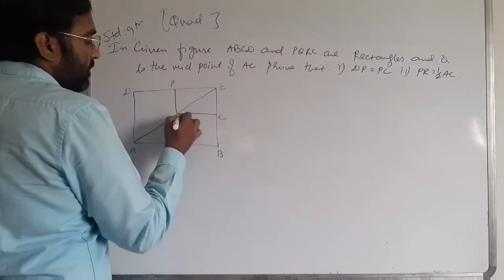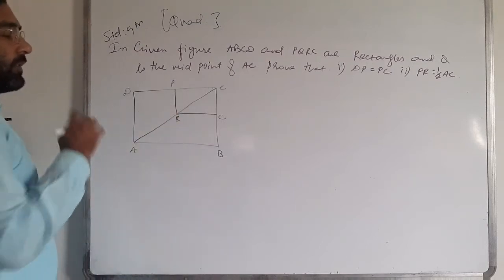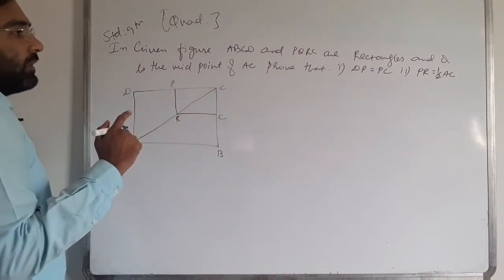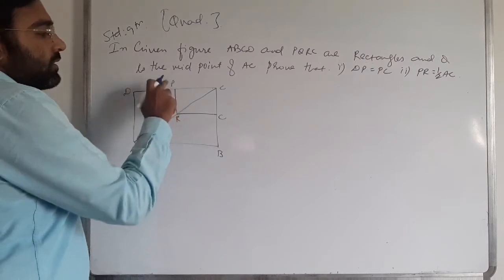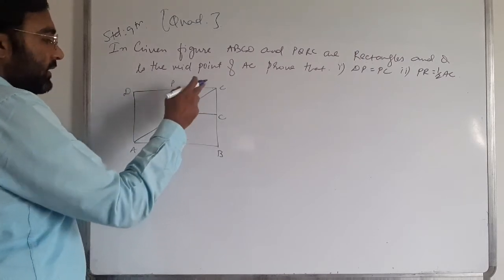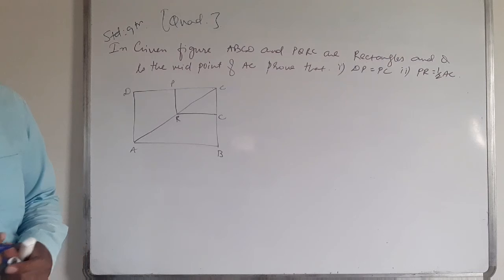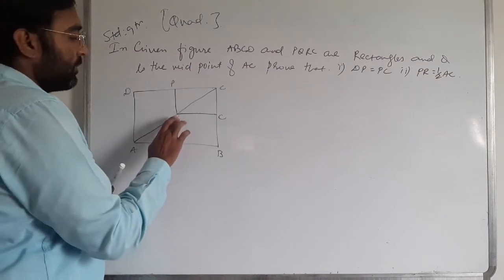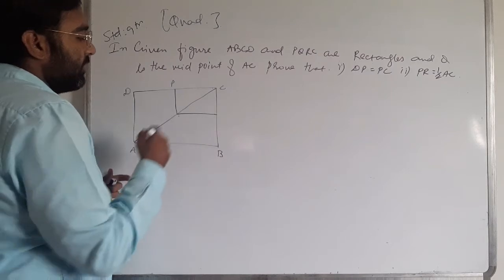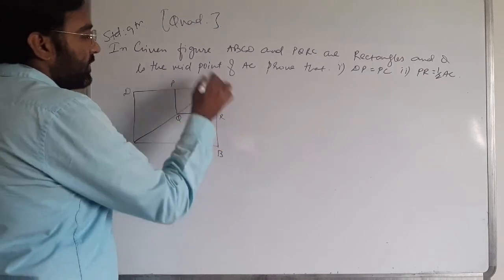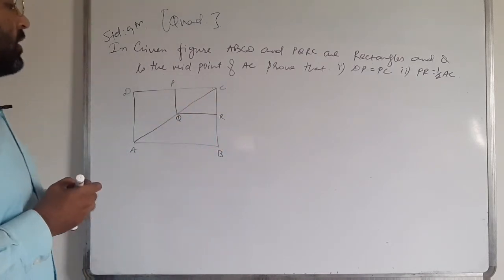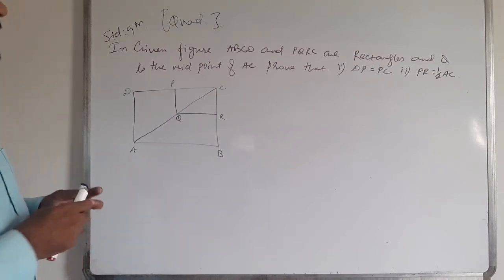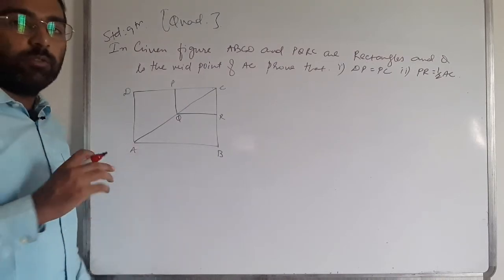First of all I have to prove that DP is equal to PC, and second that PR is half of AC. PQRC is already given. Now let's start.